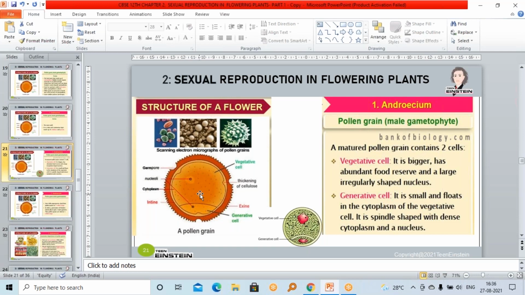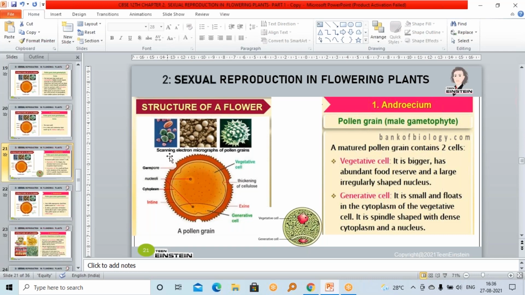Here soon after the brown layer, one black layer you can see. That is intine. Then after that, this next black line is the plasma membrane, and inside the plasma membrane, dense cytoplasm is present.